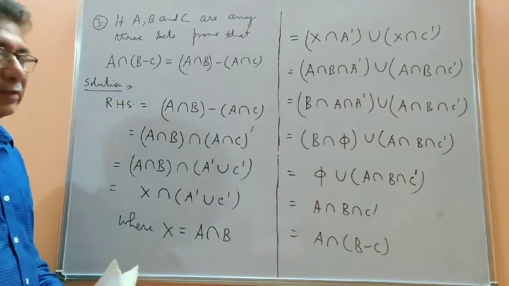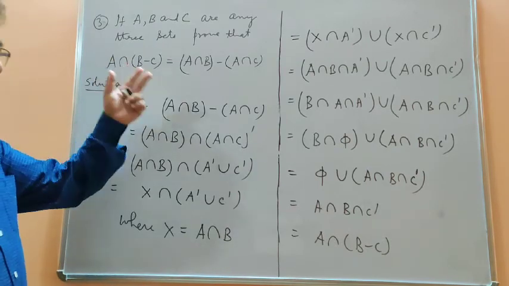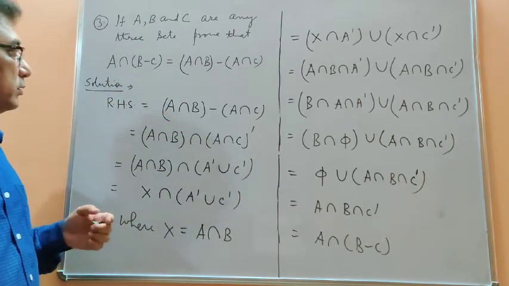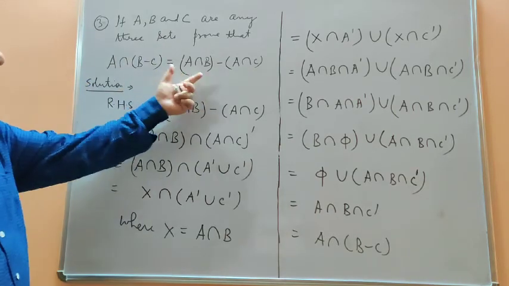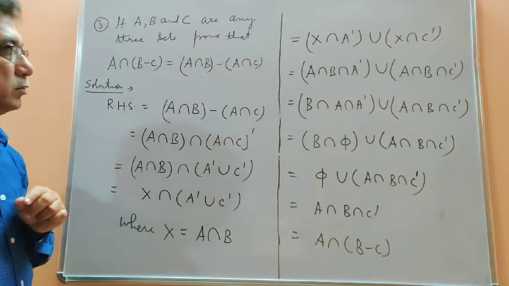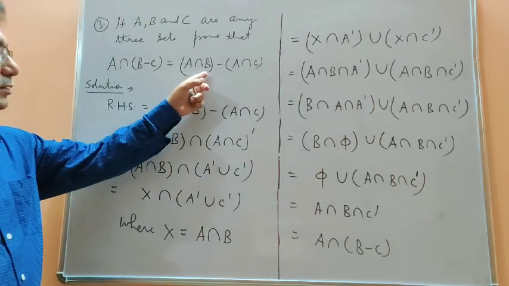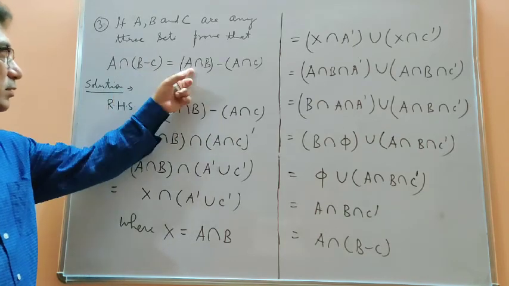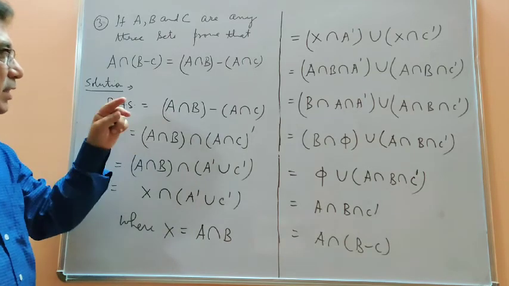So this is the next one, in which, using the properties on sets, you have to prove (A intersection B) minus C is equal to (A intersection B) minus (A intersection C). What we observe here is that the right hand expression is bigger than the left hand expression. So let us start with the right hand side.